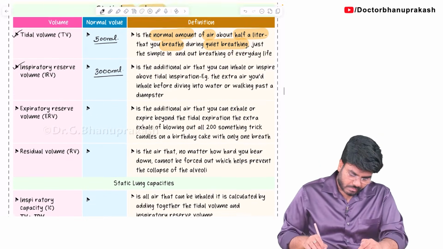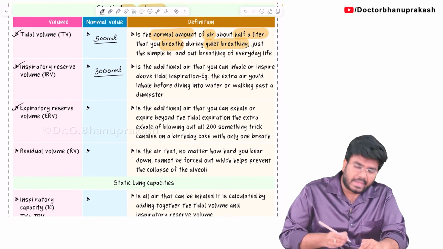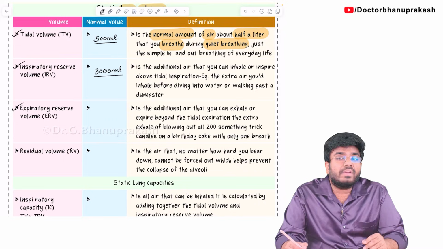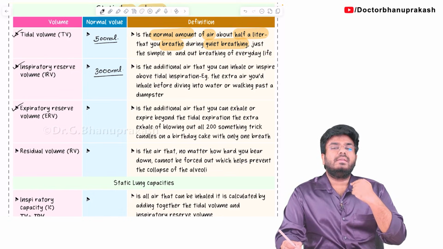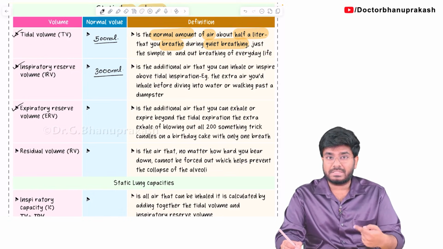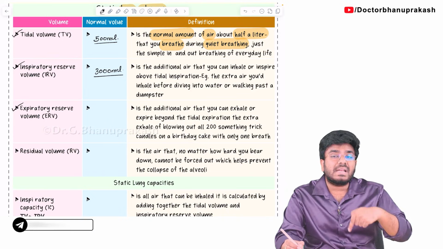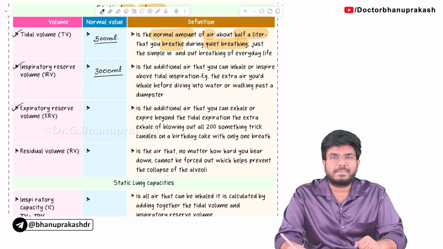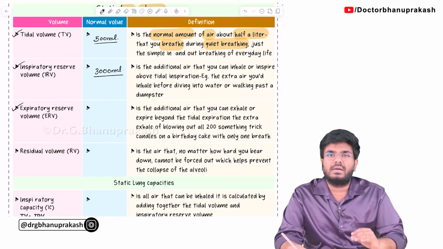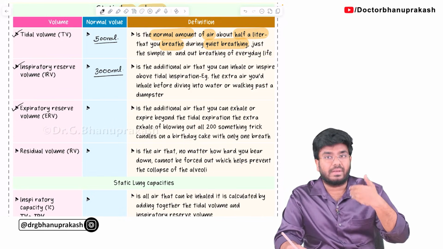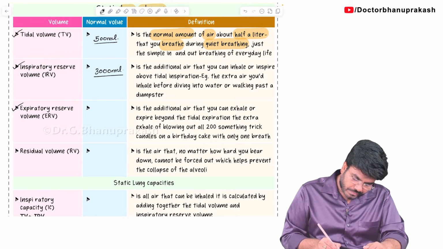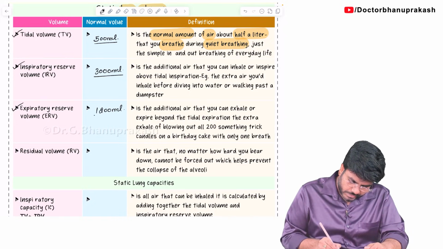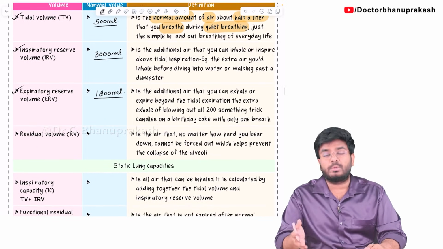Now, what is expiratory reserve volume? Simple. Expiratory reserve volume means the volume of air that you can take out beyond tidal volume. Normally, I am taking 500 in, 500 out. But if you ask me, I can take extra air out of my lungs. For example, during birthdays, blowing the candle or playing some trumpet, you have to blow out extra air, right? So that extra air that you can take out is called expiratory reserve volume, and the value will be somewhere around 1200 ml. It's the additional air that you can exhale.